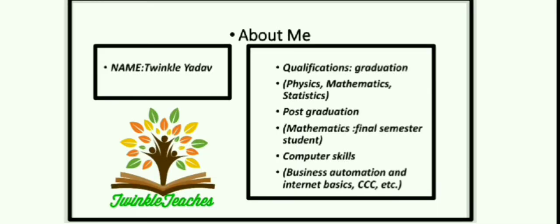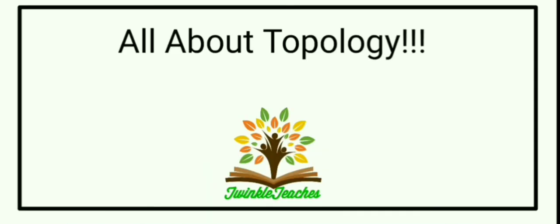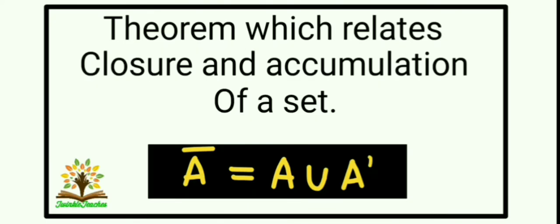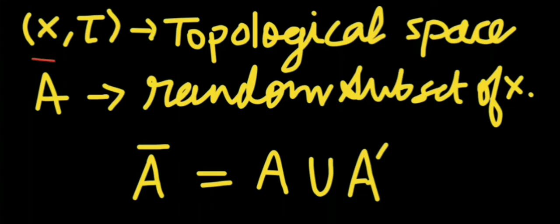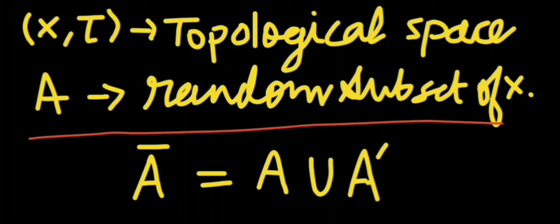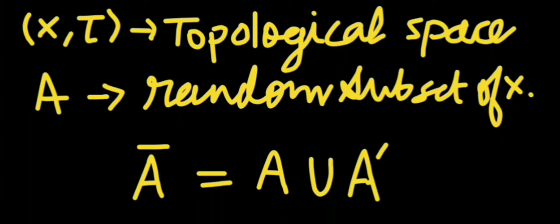Hope you all are doing good with your studies as we are discussing all about topology, and here is the next topic in this list. It is the theorem which relates the closure of a set and accumulation set of a set. That is, if we have a topological space (X, tau) and A is any random subset of this set X, then closure of A is equal to the set A union A prime.